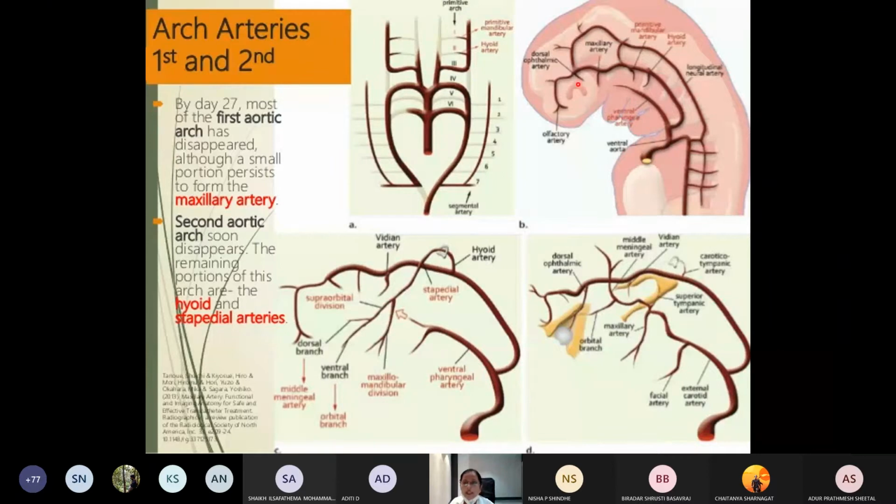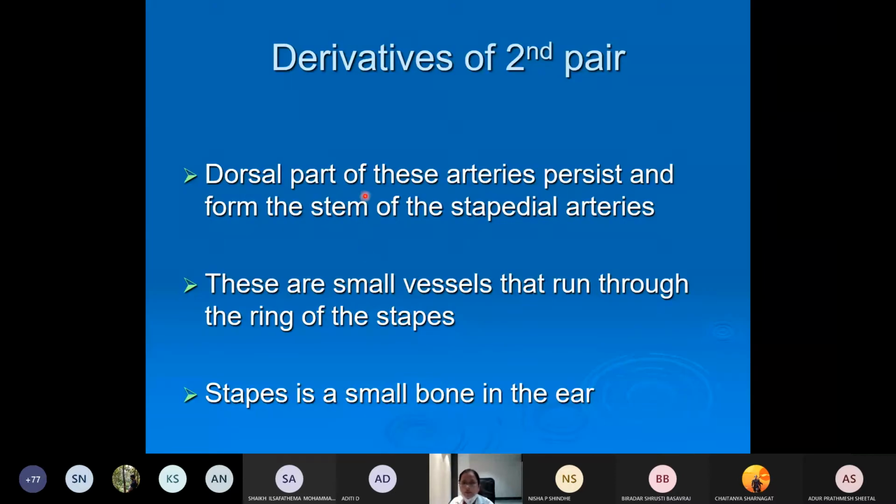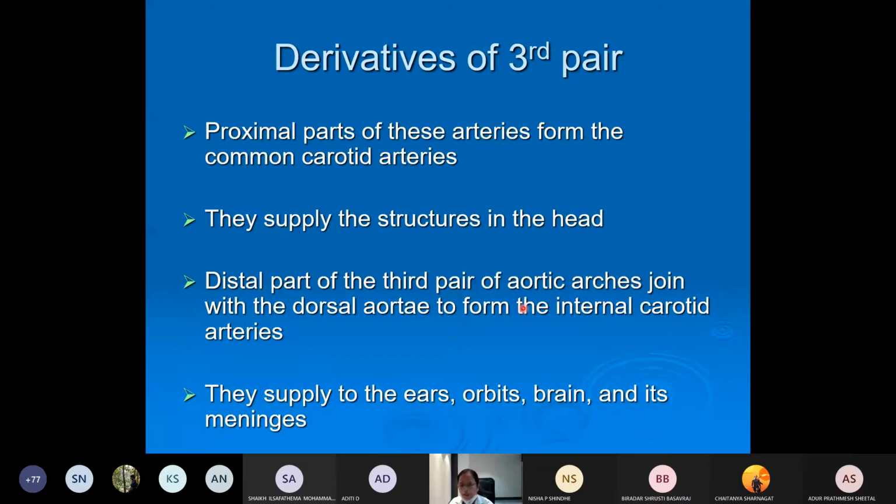And the second arch, again most of it will disappear, and only the hyoid artery and the other one, the stapedial artery, will remain. This is the stapedial artery and this is the hyoid artery. Only these two will be remaining as the remnants of the second arch. So these are the derivatives of the first and the second arch respectively. Okay, so the dorsal part of these arteries persists as the stapedial artery. So these are the derivatives of the second arch.